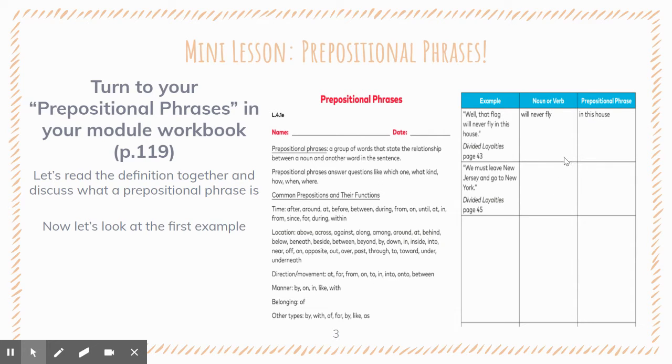So look at the next one. We must leave New York and go to New Jersey. Okay. So what you're going to do is identify the noun or the verb in the sentence, and then the prepositional phrase. So if you're doing this at home, this should say go, and the prepositional phrase is to New Jersey. Okay, person, place, thing, or idea. The thing is go. And there should be two more. So we're going to write those in.